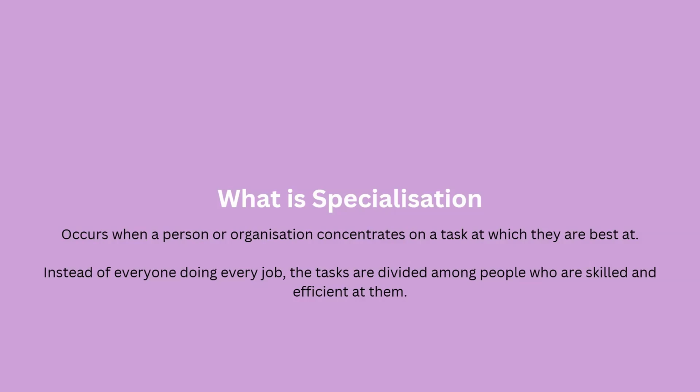This question is also asked so many times in the exams. What is specialization, or the other name could be division of labor? Both of them are the same thing. So, specialization and division of labor are basically that you just concentrate on one thing. That's the simplest way of remembering this: you're just doing one task, one thing, you're completely best at it, and you're giving your whole time to it.